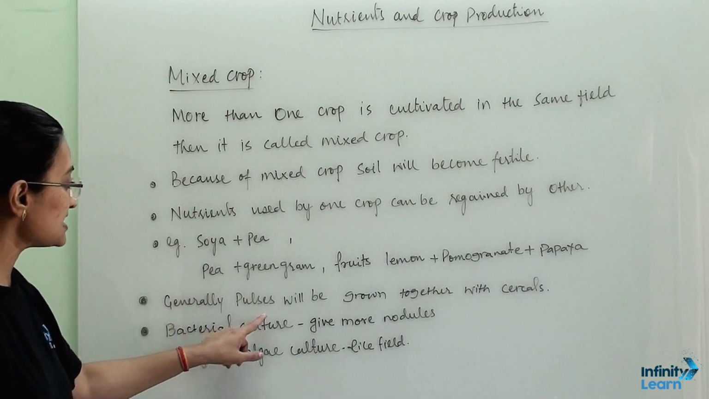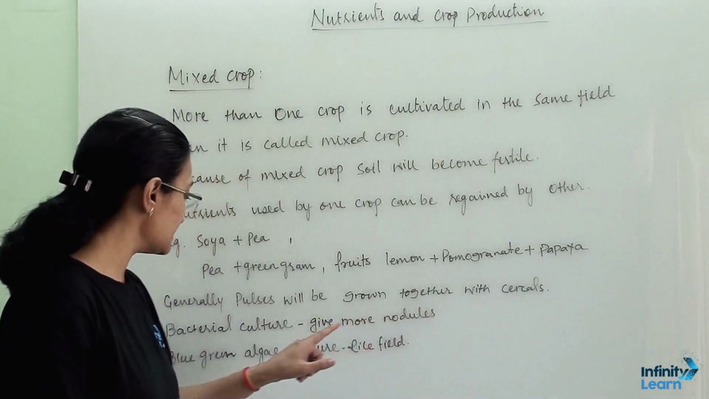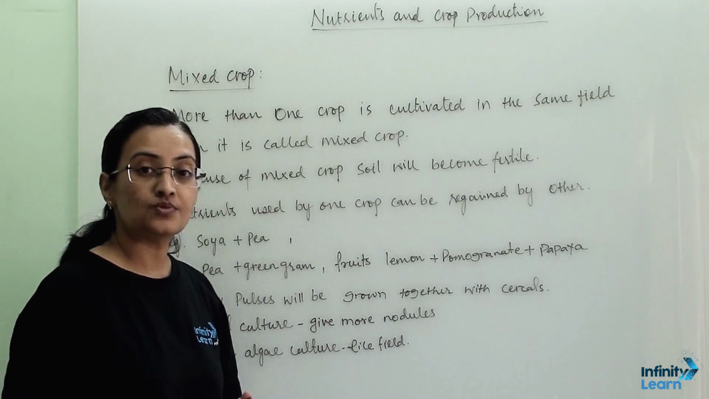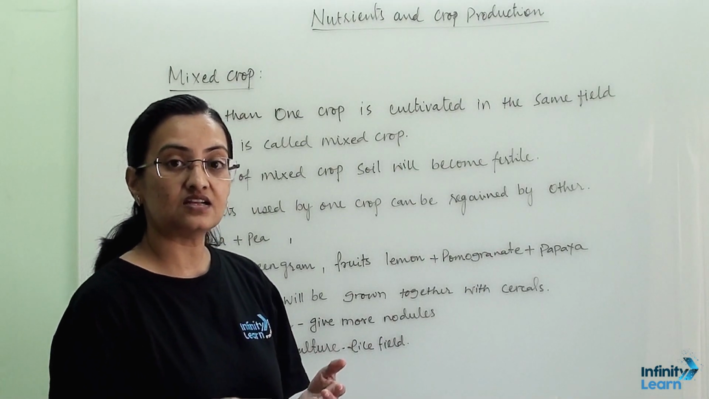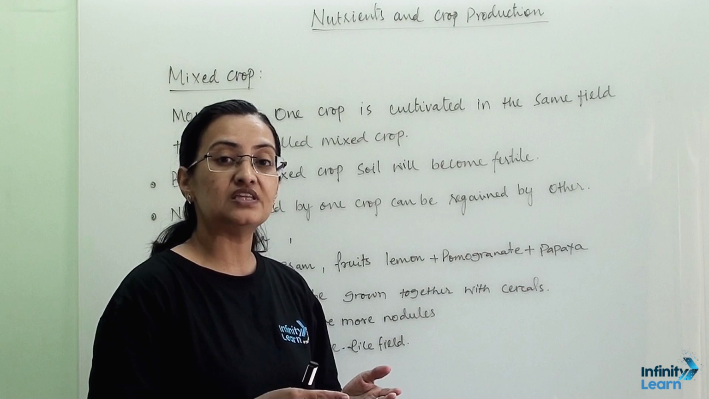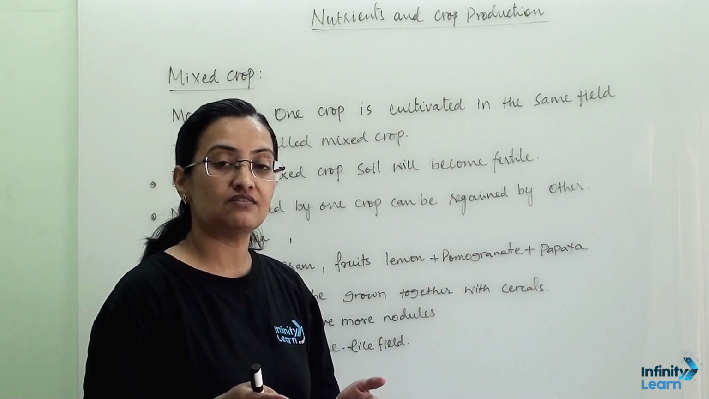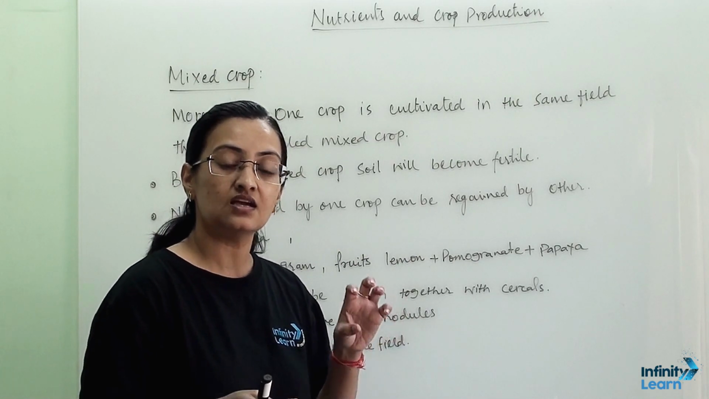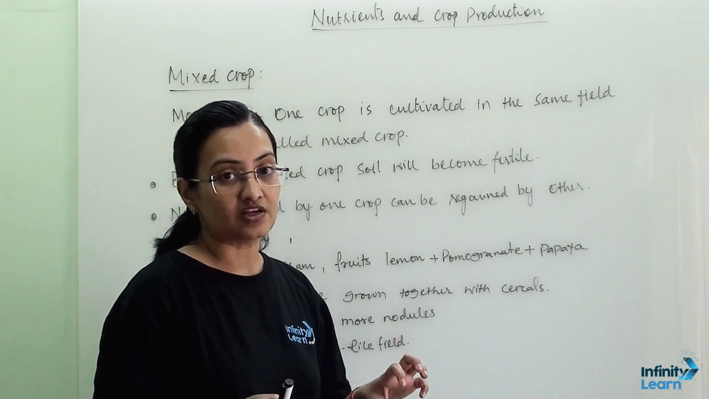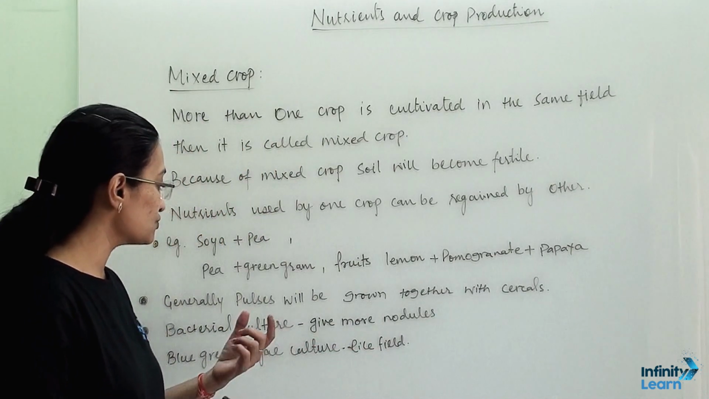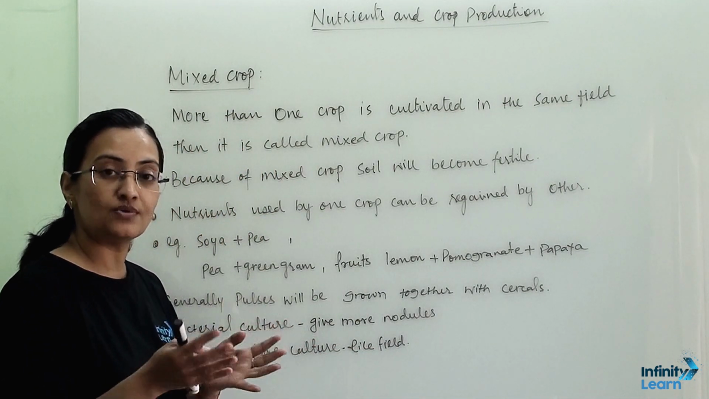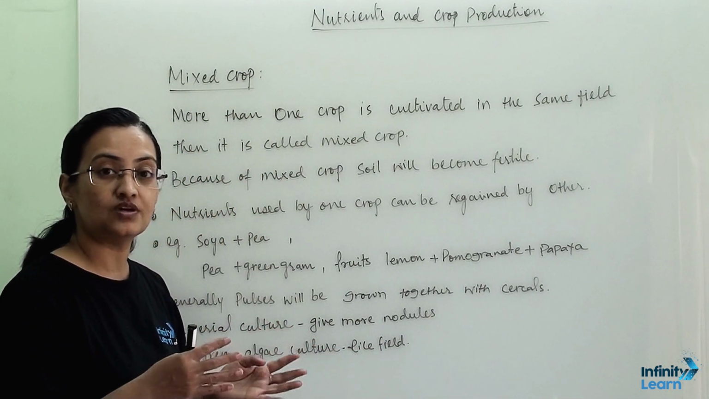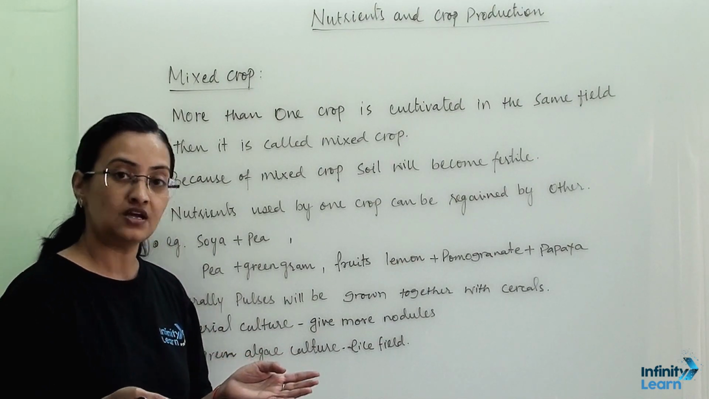Generally, pulses are grown together with cereals. Now why is it so? Because, as we discussed earlier, in pulses the nodules contain rhizobium bacteria, which deposit nitrogen and synthesize nutrients into the soil. Those nutrients get used up by the cereals. So a combination of pulses and cereals is the best example of mixed crop.